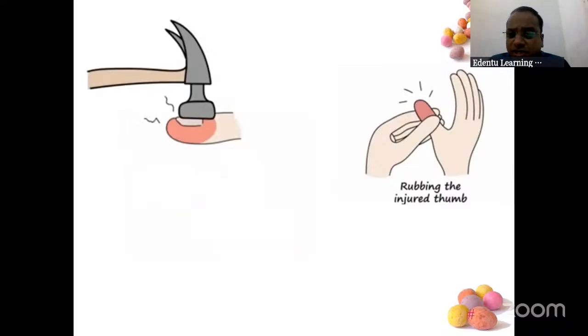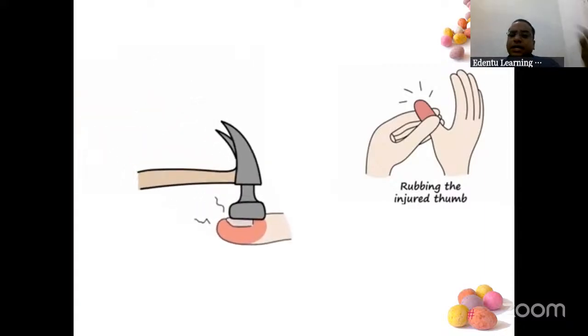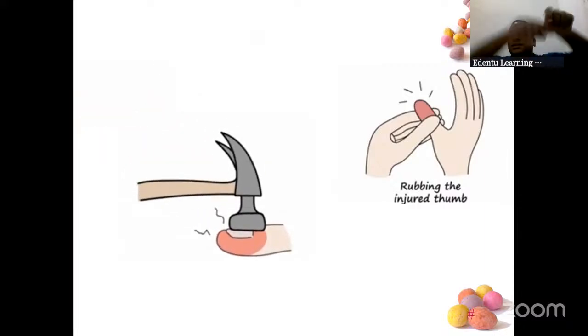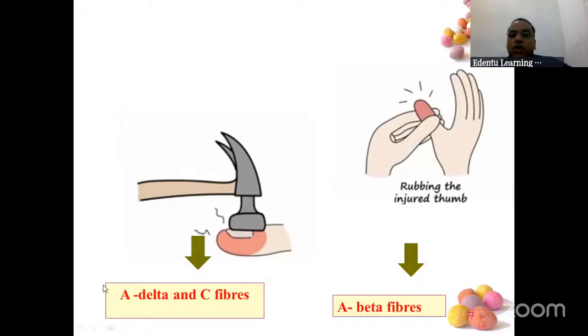So there is an injury, and after that injury, we rub the injured finger. That is the next step, and this is what gate control theory is about. We are rubbing the finger. This is very, very important. That's why when you get a hit, you rub it, an automatic reflex.